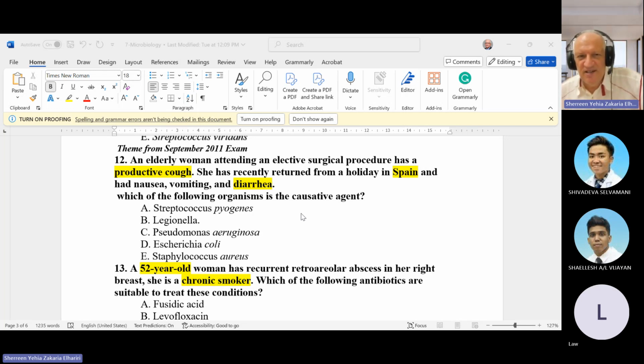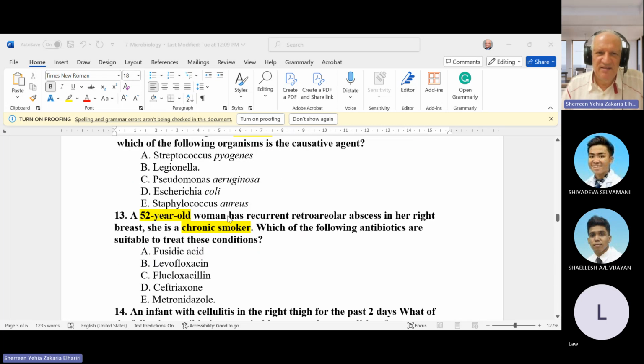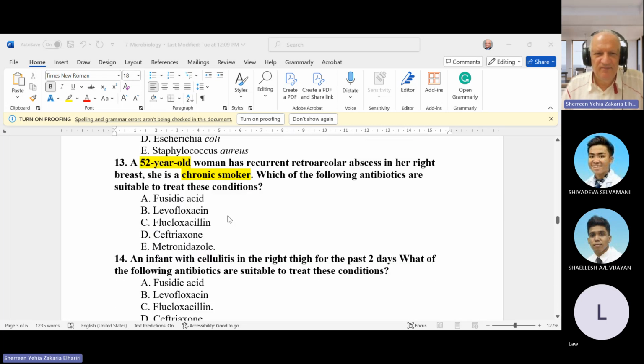So it occurs in areas like the Middle East, Southeast Asia, south of Europe, because these are areas that use air condition. So the answer here is Legionella and the bacteria is cocobacilli. Actually, 1986 is not that long ago, but it is one of the recent bacteria discovered, and it's called Legionella.